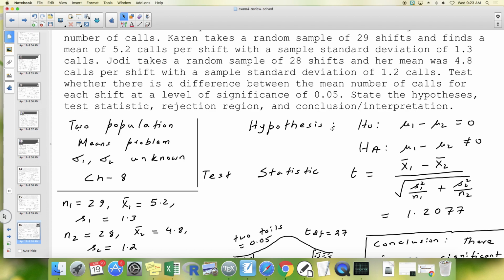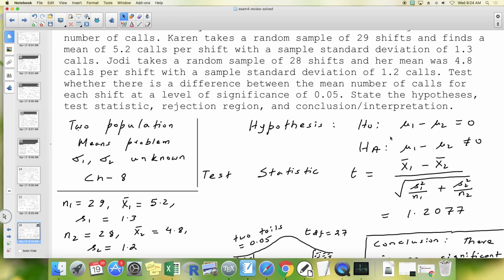So for the hypotheses, since it's a two population means problem, we should be talking about mu1 minus mu2. Now they are only thinking about whether there's a difference. They're not saying which one is higher, which one is lower. So Ha is mu1 minus mu2 not equal to 0. That means there is a difference. And H0 is mu1 minus mu2 equal to 0, which means there is no difference.